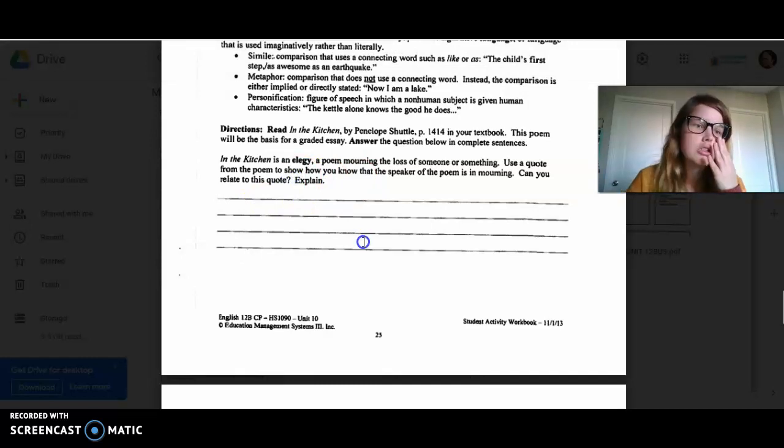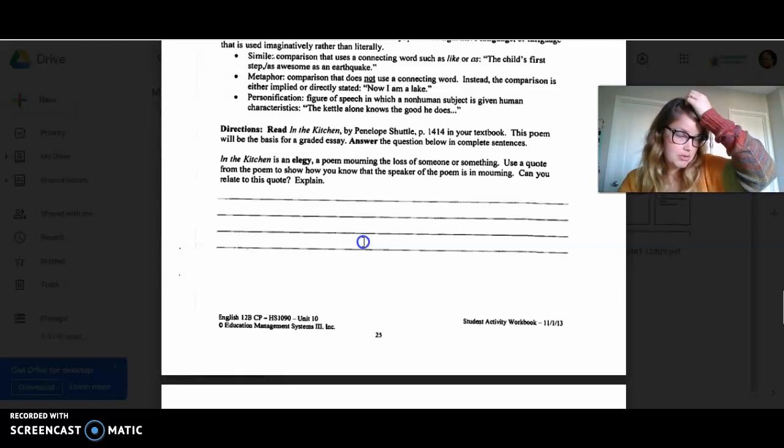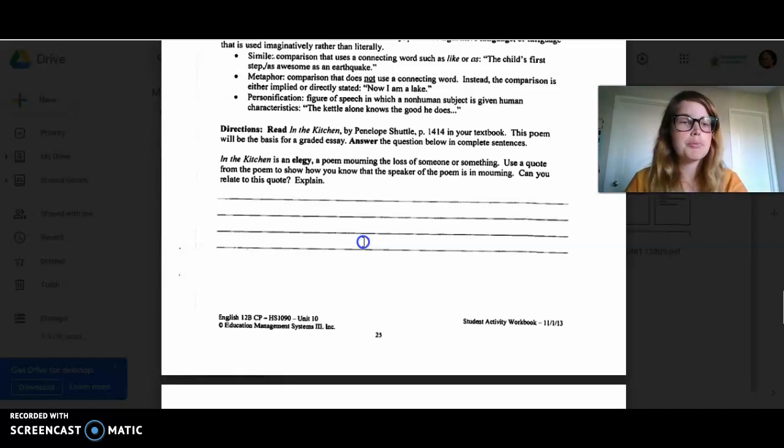So when I was y'all's age, if I were 18, which is a typical senior, no, I couldn't really relate to this. I was about to lose my dog, I thought, because he was pretty old. He was about 12 when I was 18. I thought that was going to be the first time I really experienced death. Other than that, I had a few hamsters that died. But by the time I was 19, my mom had died. So if I were 19, yes, I would have been able to relate. However, if I was 18, no, right?